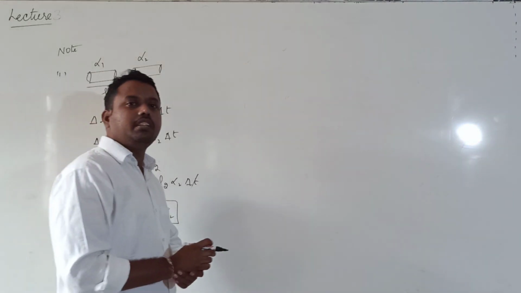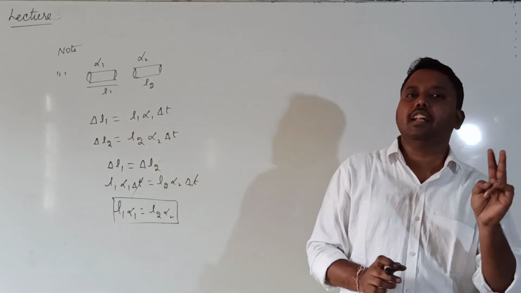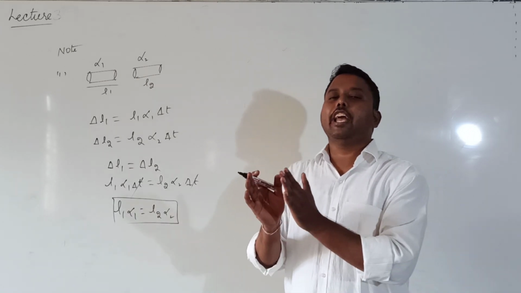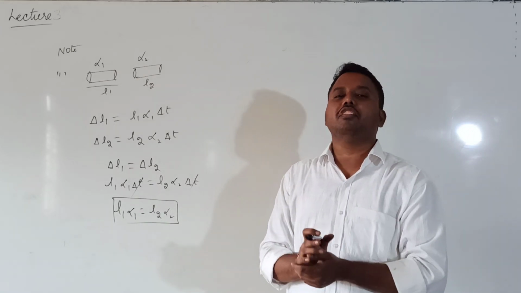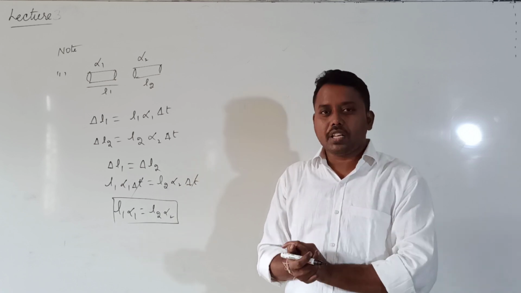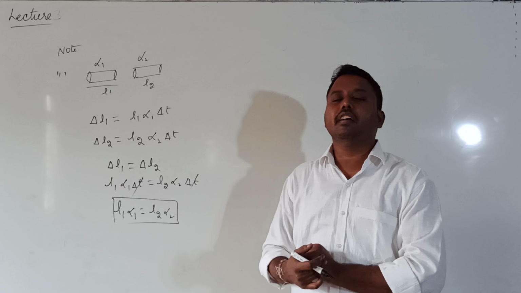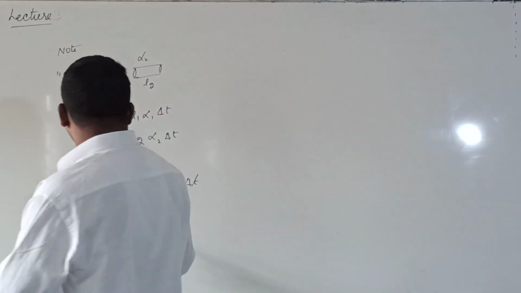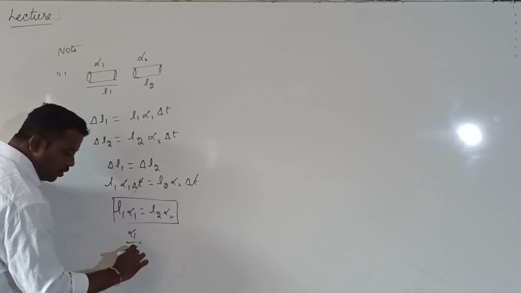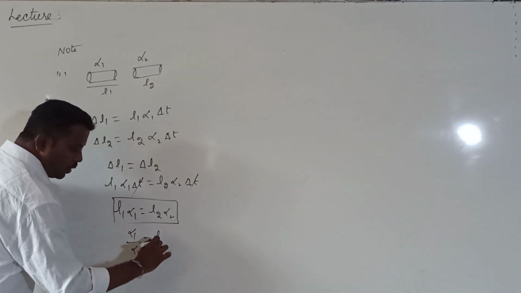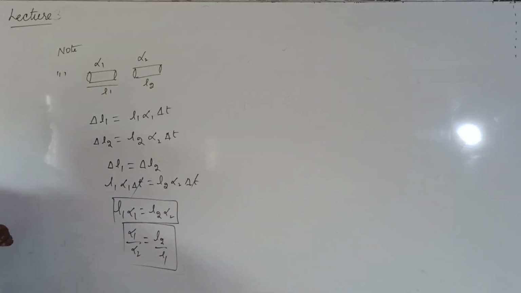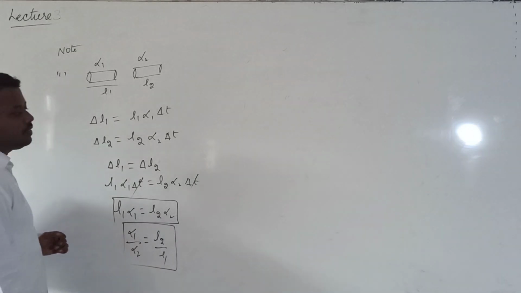We can write this condition whenever two rods of different length and different coefficient of linear expansion have the same increase in their final length, or the same linear expansion for the same rise in temperature. That time the condition is given by L1 into alpha 1 is equal to L2 into alpha 2. From this, alpha 1 divided by alpha 2 will be equal to L2 divided by L1. Okay? Point clear? So this is the first one.